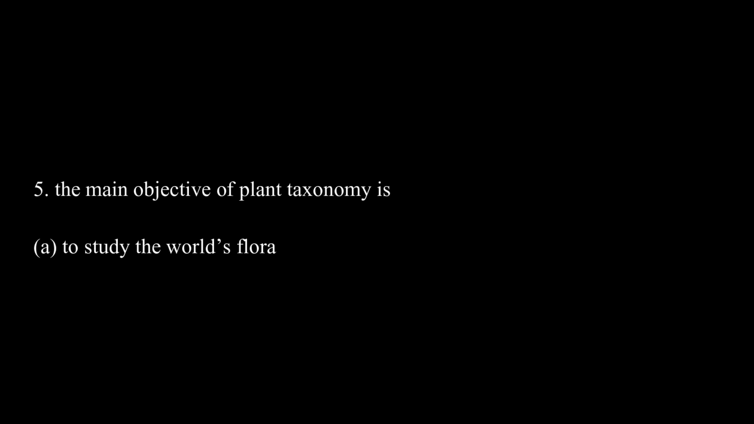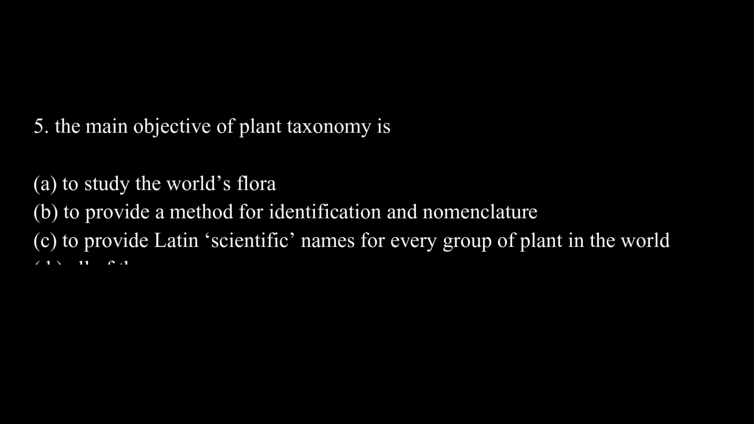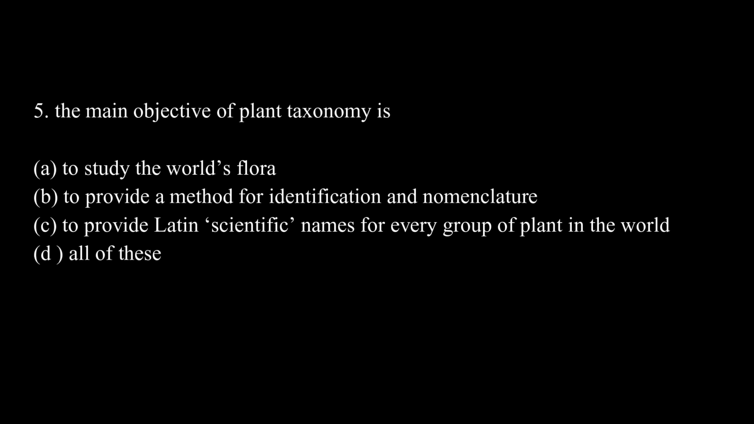The main objective of plant taxonomy is option A, to study the world's flora. Option B, to provide a method for identification and nomenclature. Option C, to provide a Latin scientific name for every group of plants in the world. Option D, all of these. The correct answer is option D, which is all of these.